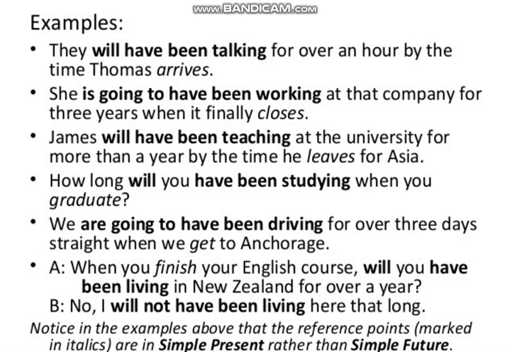She is going to have been working at that company for 3 years when it finally closes. So here again you can see is going to have been working is used instead of will have been working. James will have been teaching at the university for more than a year by the time he leaves for Asia. So here again you can see that they have given a time which would continue till a specific time.